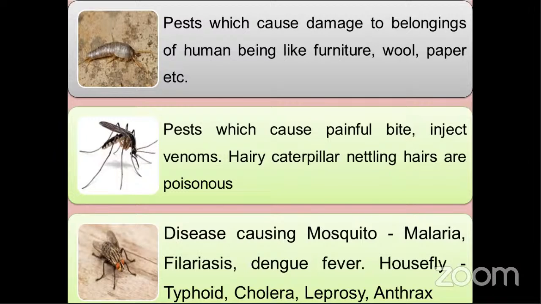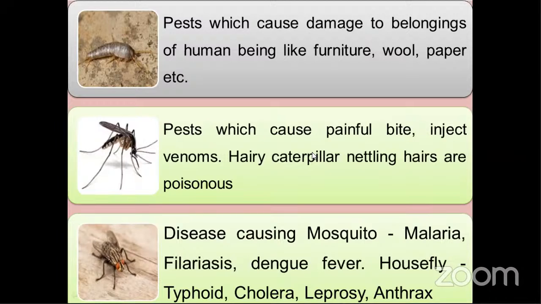Next, the third one: disease-carrying organisms like mosquitoes. Mosquitoes can transmit malaria or filariasis. There are three types of mosquitoes: Anopheles, Aedes, and Culex. Anopheles can transmit malaria. Culex can transmit filariasis.